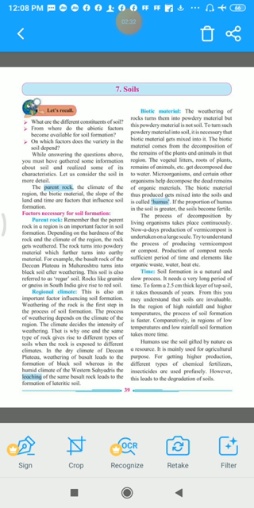Parent rock. First is parent rock. Remember that the parent rock in a region is an important factor in soil formation. So parent rock is the first factor which is very important in soil formation, and this parent rock varies according to the region. Depending on the hardness of the rock and the climate of the region, the rock gets weathered.